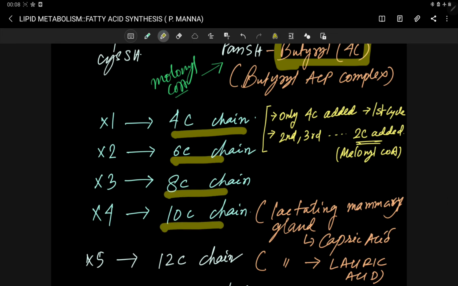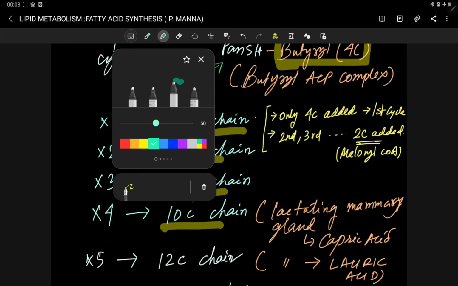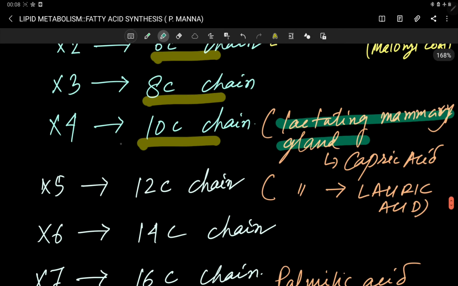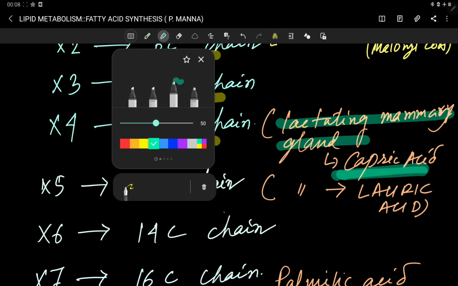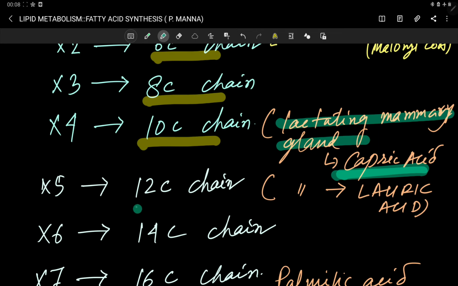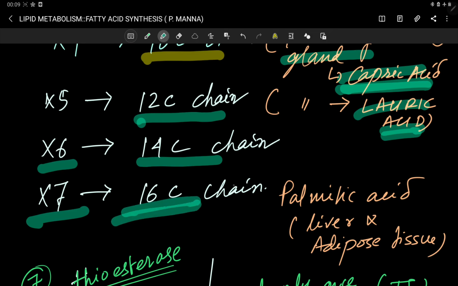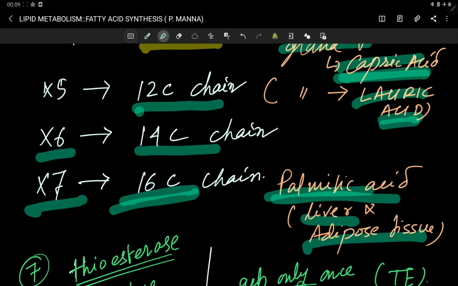and a 10 carbon chain fatty acid you can see within lactating mammary glands. The lactating mammary glands synthesize a 10 carbon chain fatty acid, which is called capric acid. And not only the 10 carbon chain, but also a 12 carbon chain fatty acid, which is called lauric acid. The lactating mammary gland synthesizes capric acid and lauric acid. After 6 cycles, the 14 carbon chain is formed, and after 7 times, the 16 carbon chain palmitic acid is formed, mainly in liver and adipose tissue.